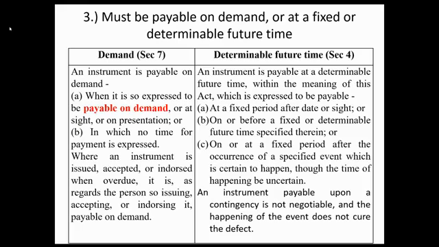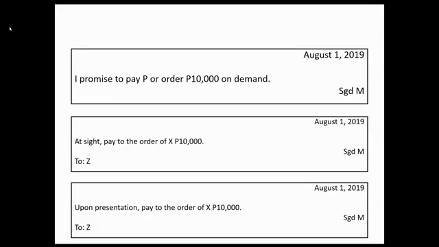Okay, yung third requirement, it must be payable on demand or at a fixed or determinable future time. Pag payable on demand, Section 7, determinable future time is Section 4. Ang tanong, kailan siya payable on demand? Sabi ng Section 7, an instrument is payable on demand, letter A, when expressed to be so payable on demand or at sight or presentation. Example, August 1, 2019, I promise to pay P or order 10,000 on demand. That is payable on demand.